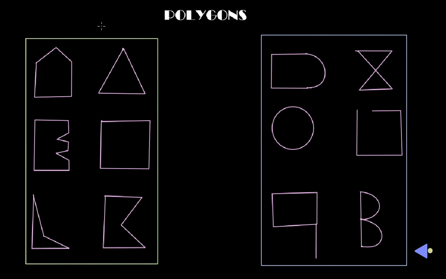Here, on our left hand side, we have 6 shapes. Those are the polygons, and on our right hand side are the shapes which are not polygons. But why are those polygons and why are those not polygons? Let us see. According to the definition, the first condition is closed curve. You see on our left hand side all the shapes are closed curves. There is no open curve.